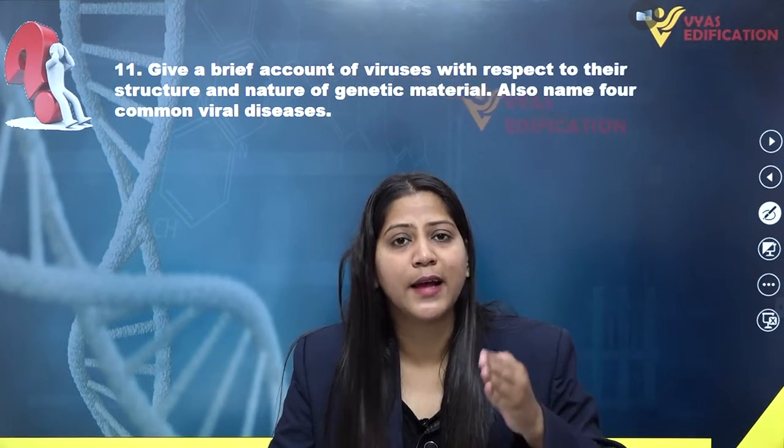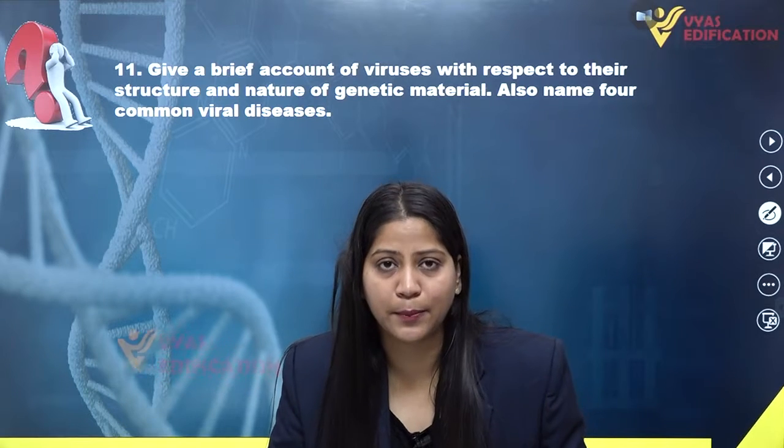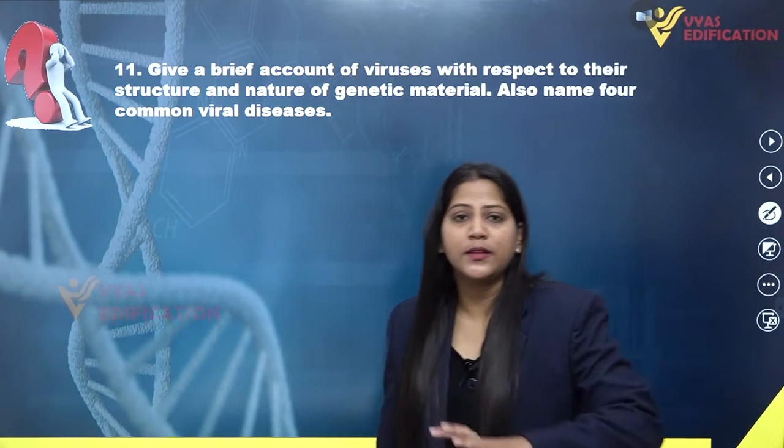If we talk about the structure of a virus, then they have only nucleic acids which are enclosed by a proteinaceous coat, and this coat is known as capsid.